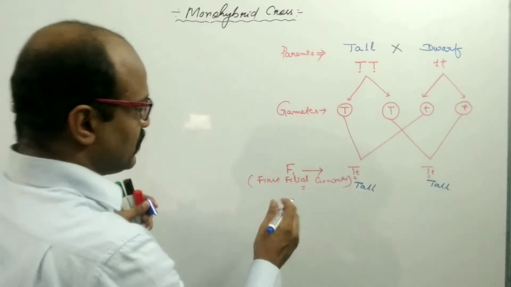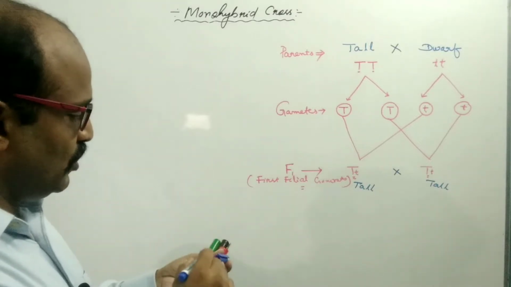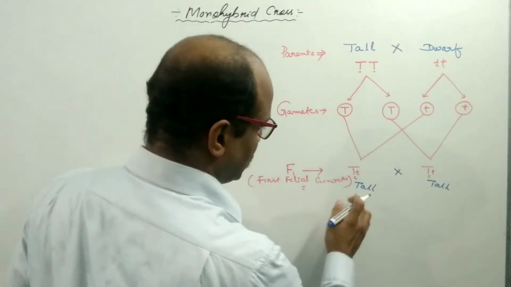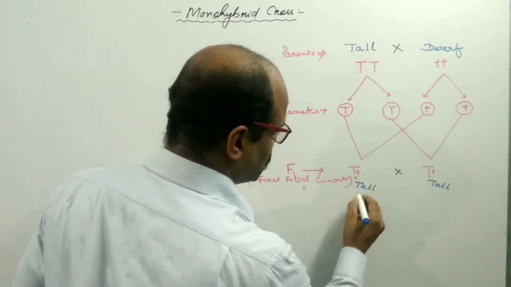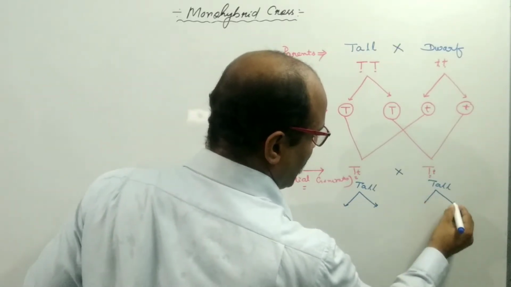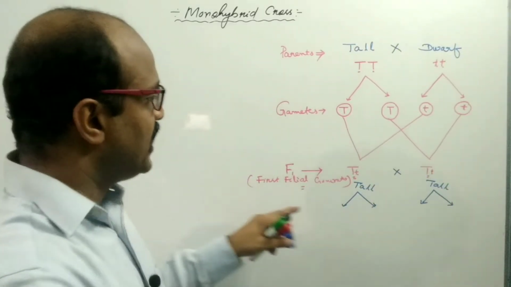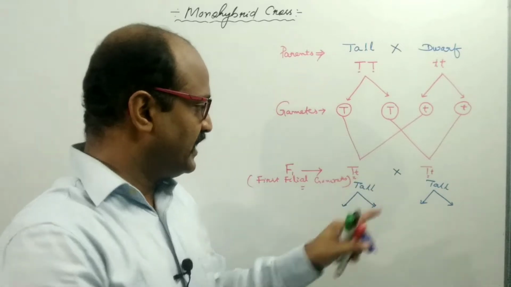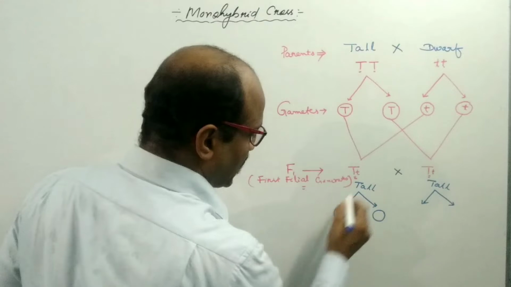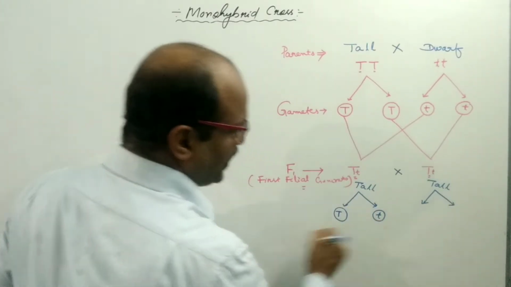If you allow these F1 progeny to self, if you allow these individuals to interbreed among themselves, what happens next? The tall individual will produce two types of gametes. Why two types of gametes? Because these are heterozygous: one capital T and another small t are present. So they produce two types of gametes: 50% of gametes contain capital T, and another 50% contain small t.